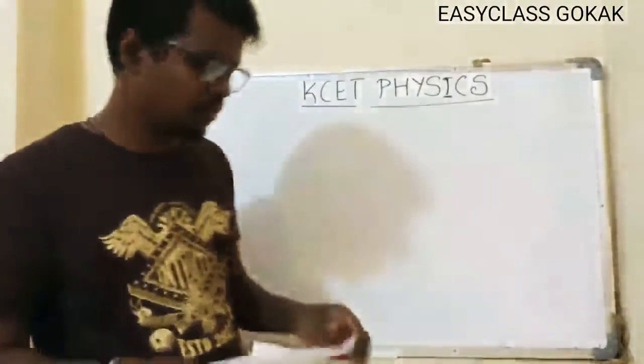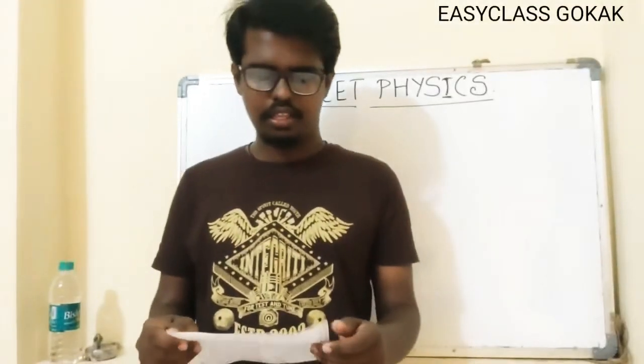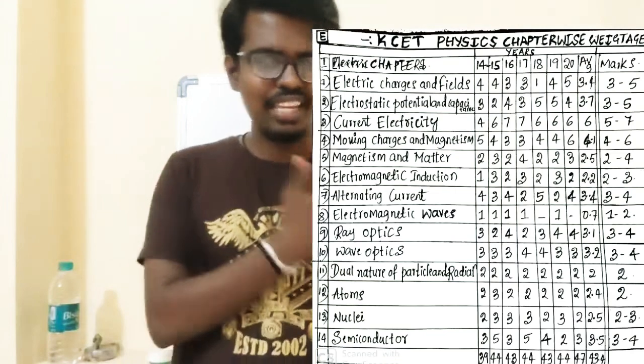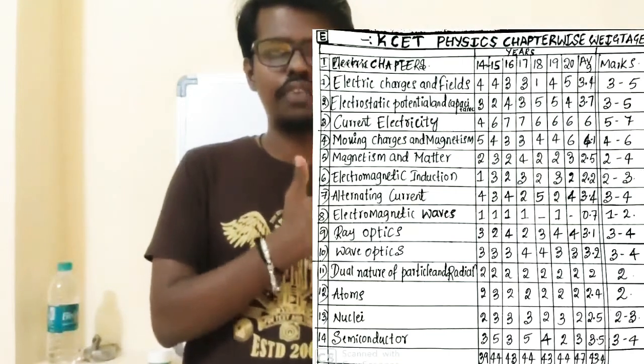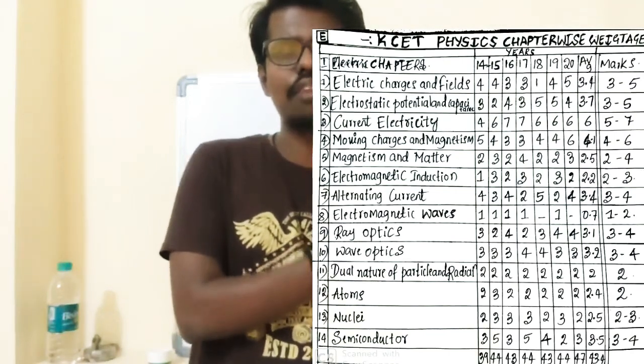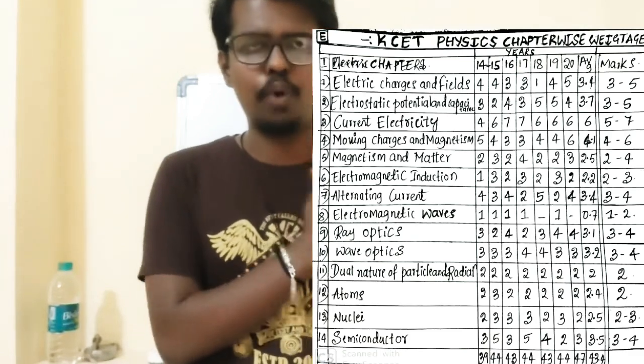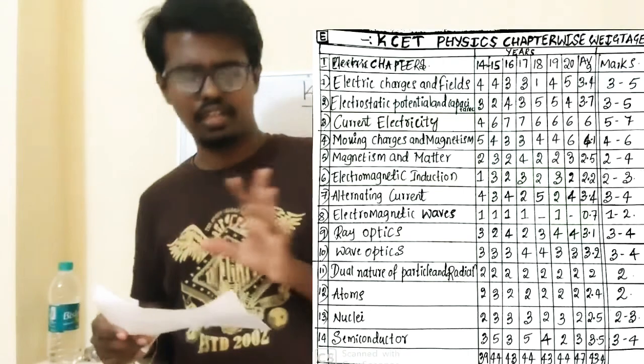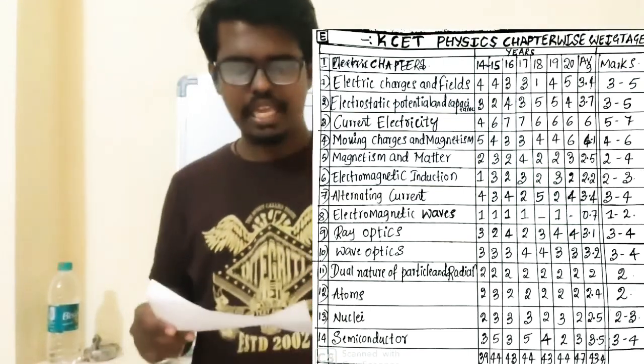Okay students, now we will discuss the Kcet physics chapter-wise weightage for second PUC. You will see an image on the screen, and you can easily refer to it and note the points. As all of you know, the first chapter in second PUC physics is electric charges